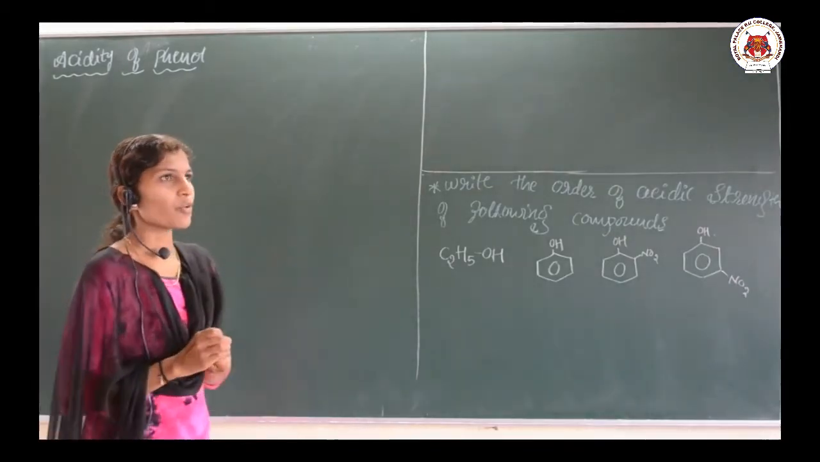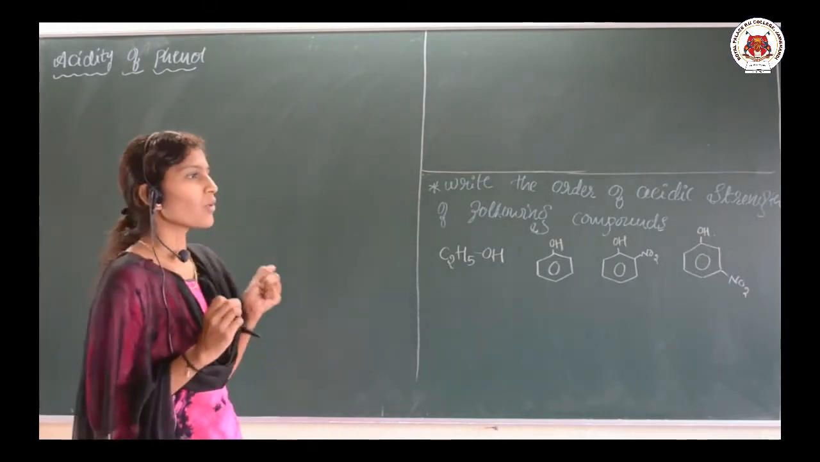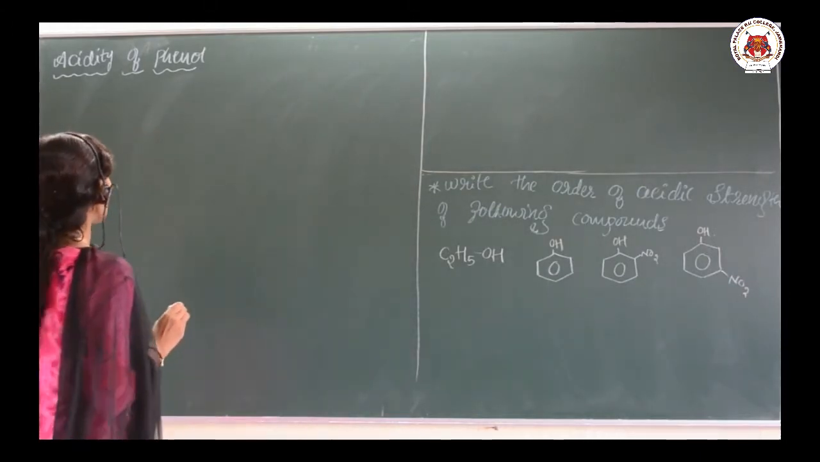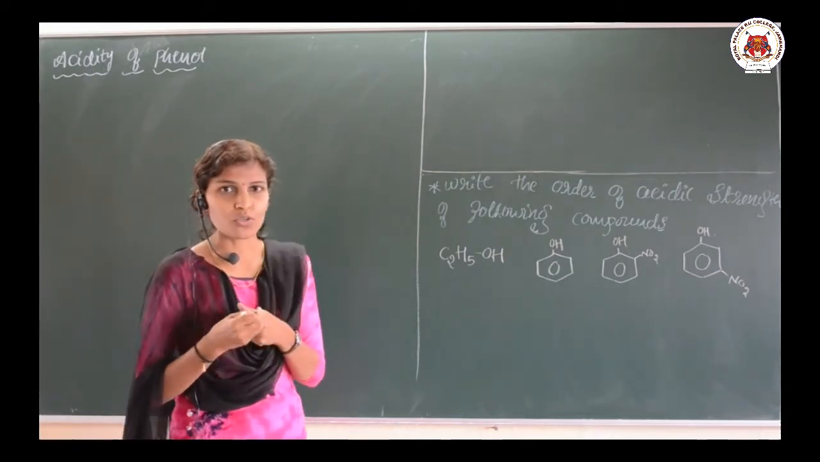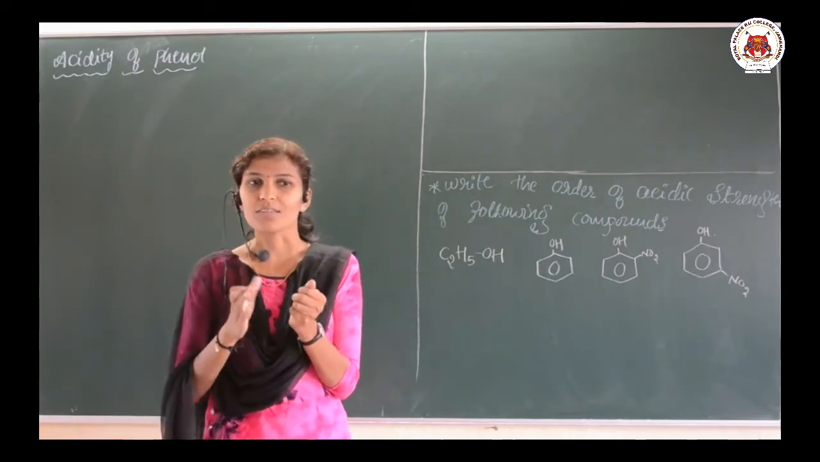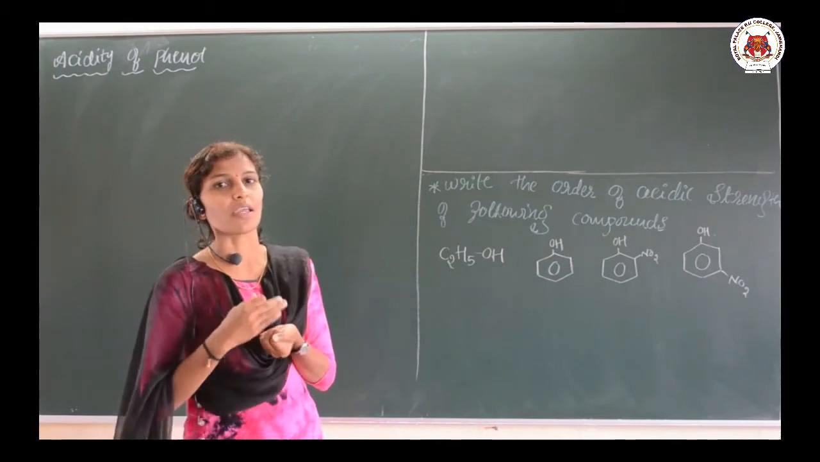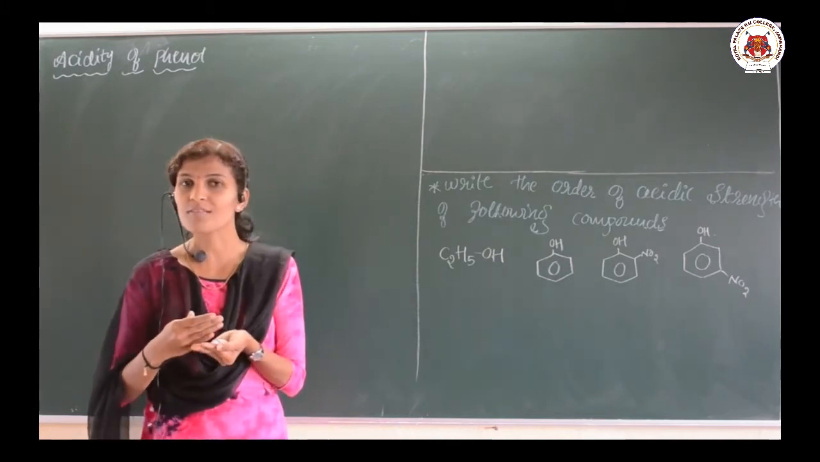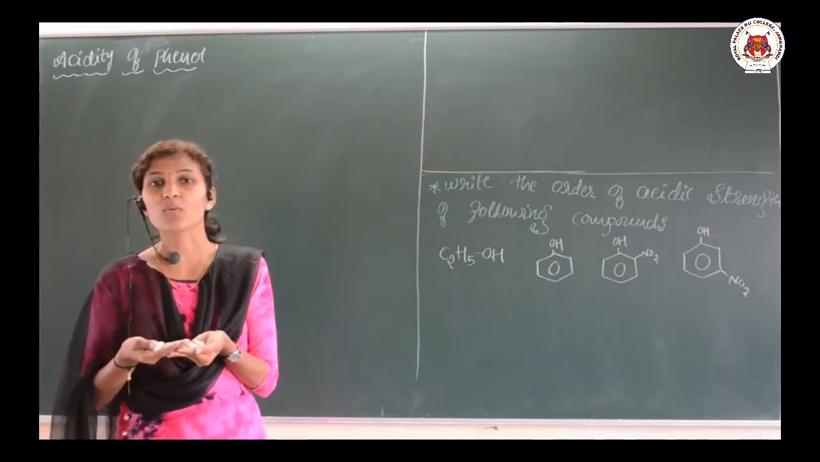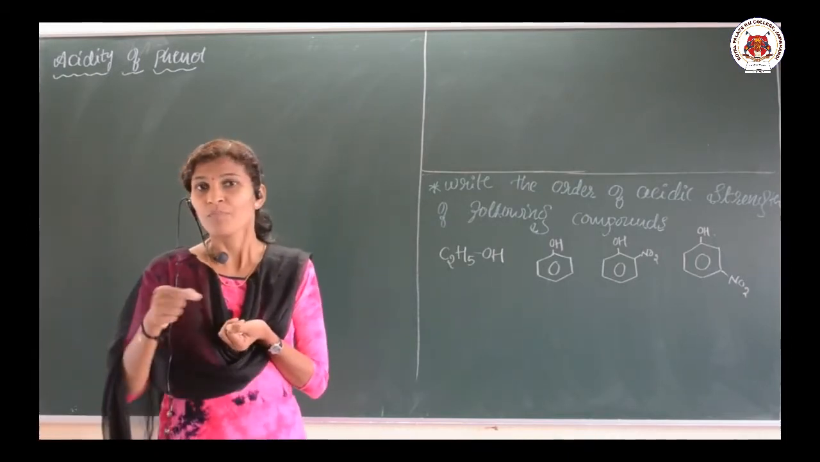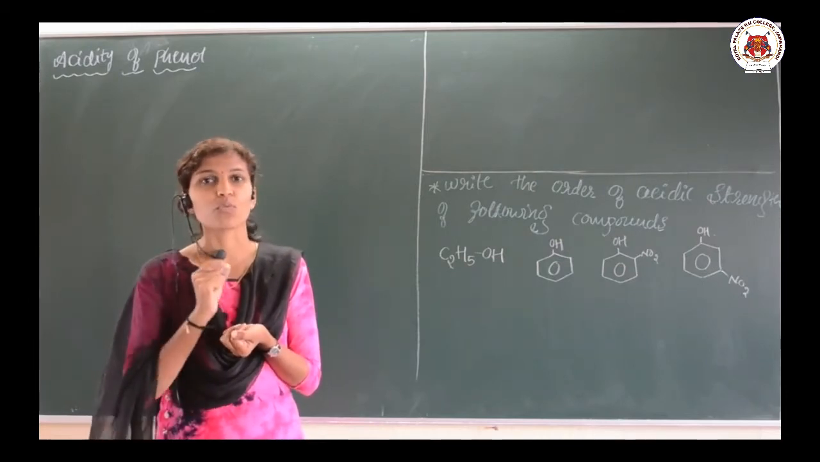So, in our last video we discussed the acidity of alcohol, and today we are going to discuss the acidity of phenol. Why will phenol show acidic property? Why is phenol said to be acidic in nature? Because phenol can react with active metals like sodium, potassium, aluminum. It can even react with aqueous sodium hydroxide. So, all these reactions indicate what? The acidic nature of phenol.